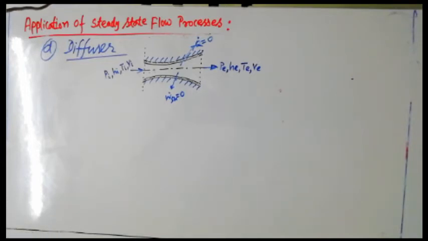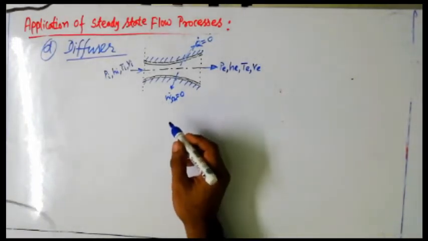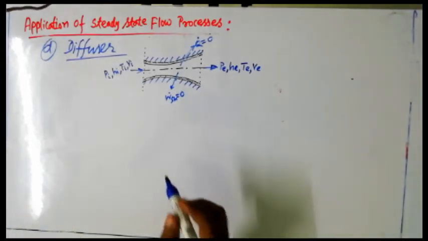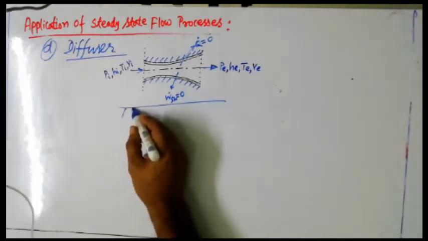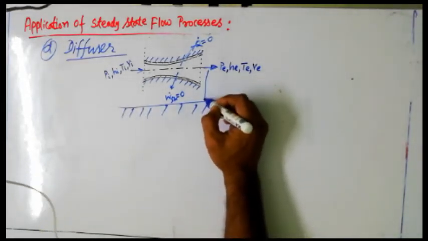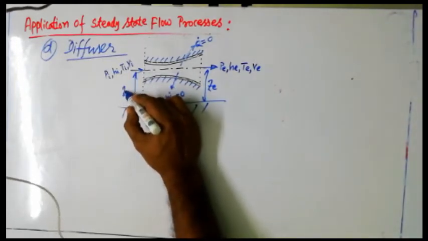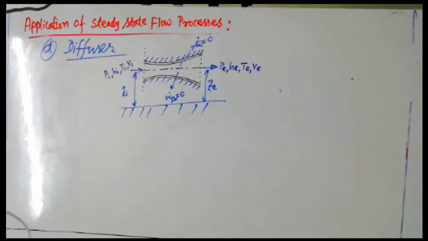Now the same kind of application of the steady state steady flow energy equation can be done, just as we applied in case of the nozzle. So Q dot is equal to 0 and W dot SH is equal to 0, as well as there is no change in potential energy because it is acting with the same datum at inlet and exit. So ZE and ZI are equal. So change in potential head is not there.